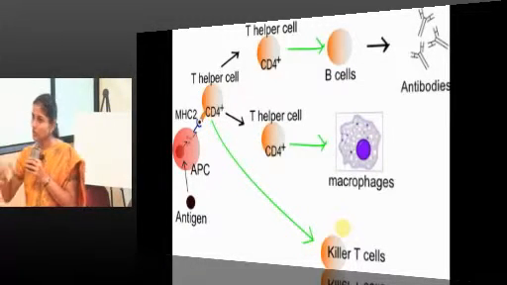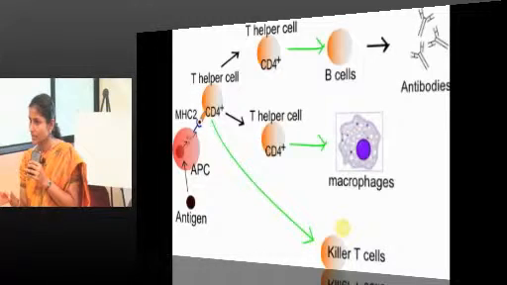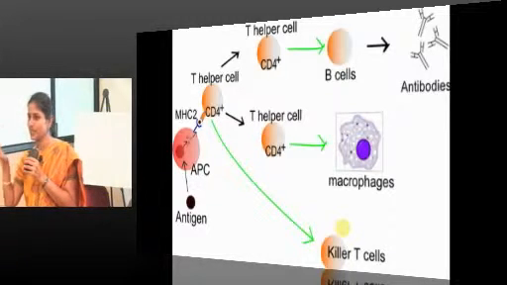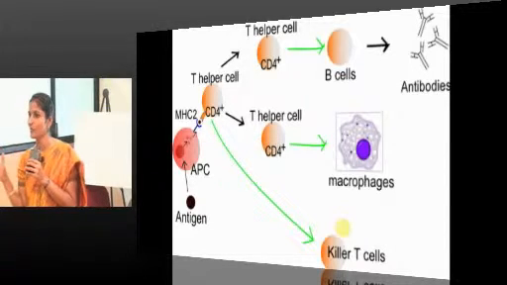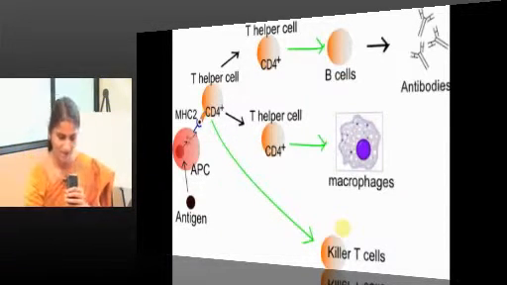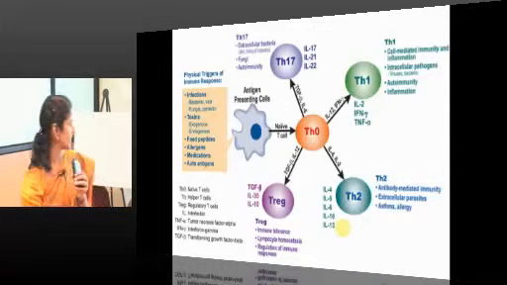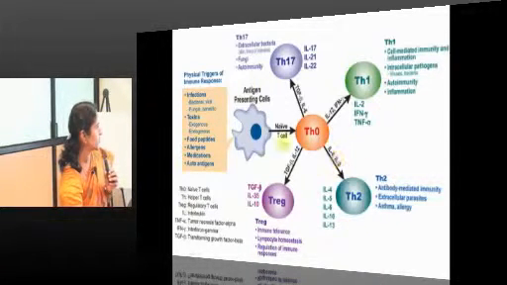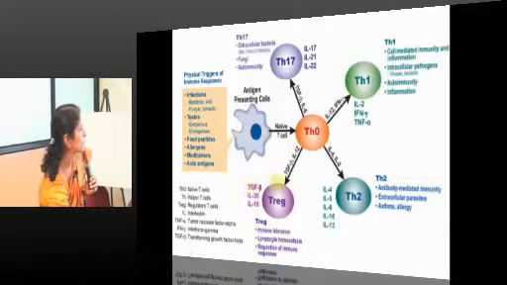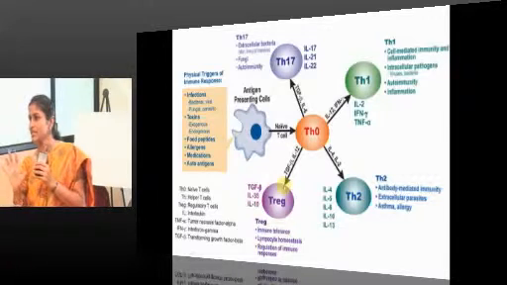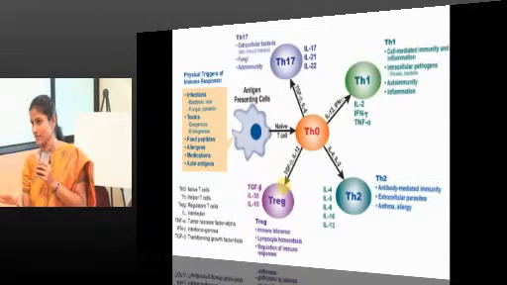So all these cells will be activated by helper T cells. That is why they are rightly called the master regulatory cells of the immune system. They are the masters. So it's the subsets: helper T cells, TH1, TH2, TH17. Apart from this, you have memory T cells, and some would like to consider regulatory T cells as a subset of helper T cells itself.